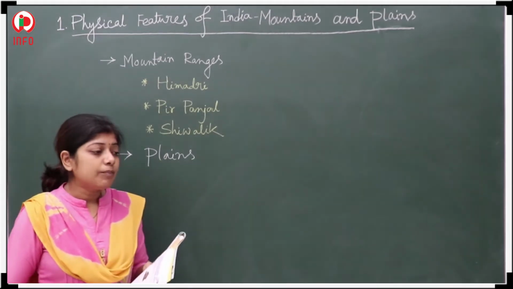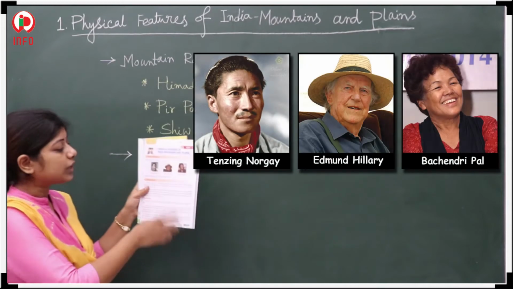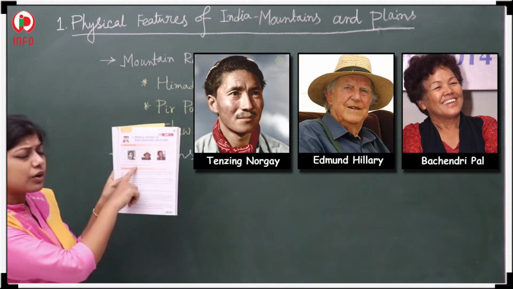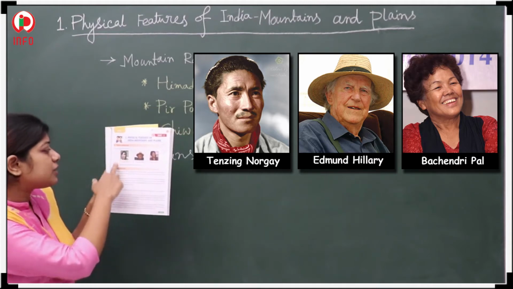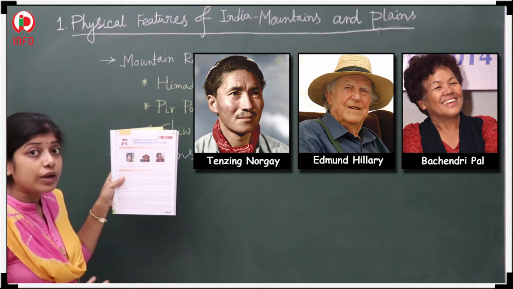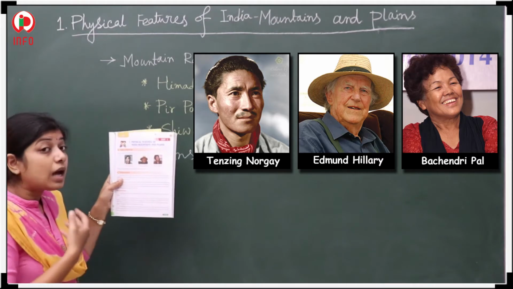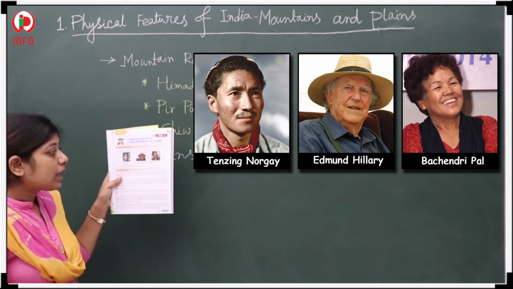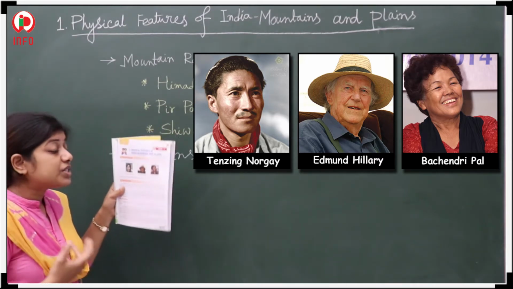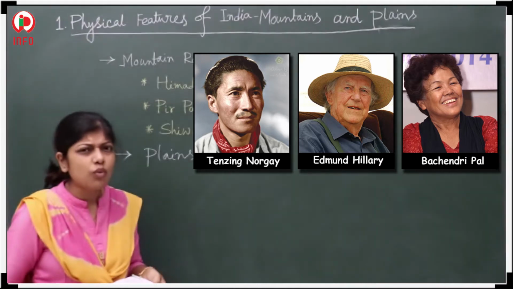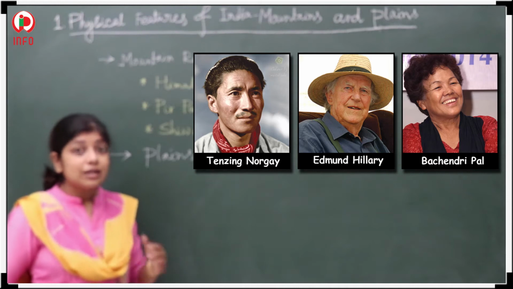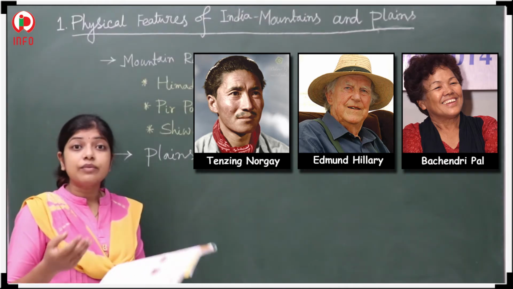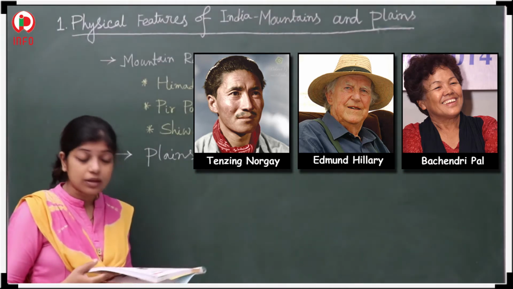First thing I want to show you. Are you able to recognize them? Who are they? Here the name is written: Tenzing Norgay. He is Edmund Hillary and she is Bachendri Pal. Do you know them? Actually, they scaled Mount Everest.